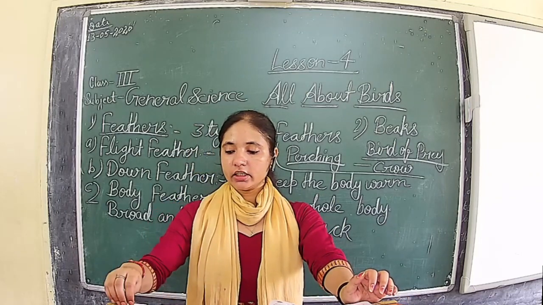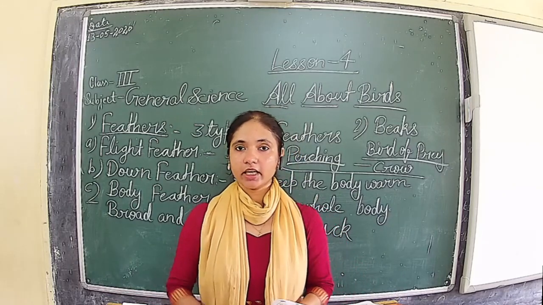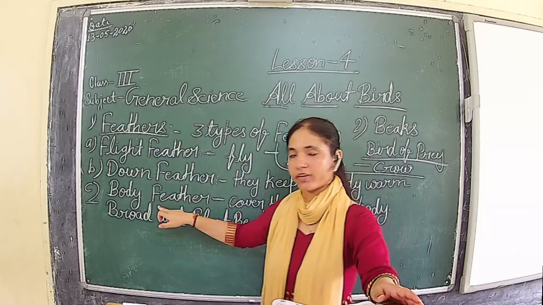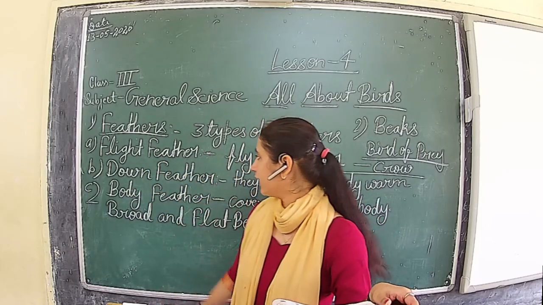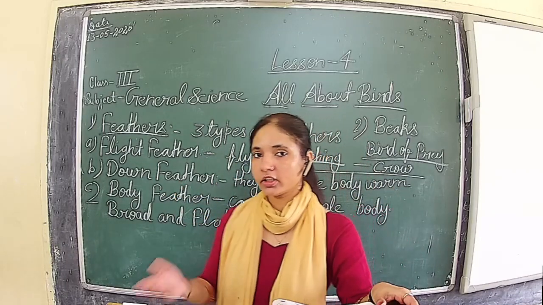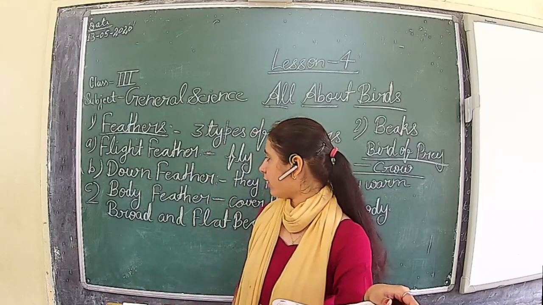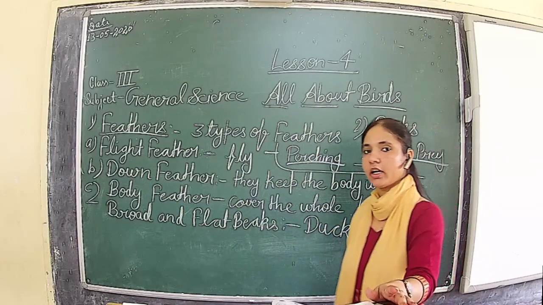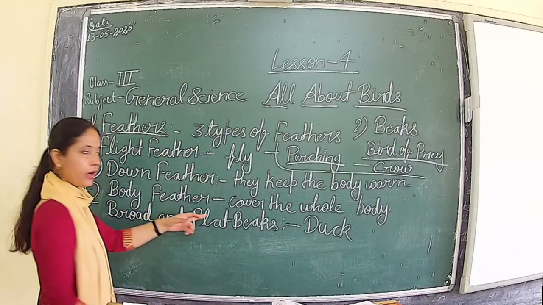Understood? So what things have we seen today? We have seen the feathers. There are three types of feathers: flight feather, down feather, and body feather. Flight feathers help the bird to fly in the sky. Down feathers keep the body warm. They are found in the downside part of the bird. Body feathers cover the whole body of a bird.